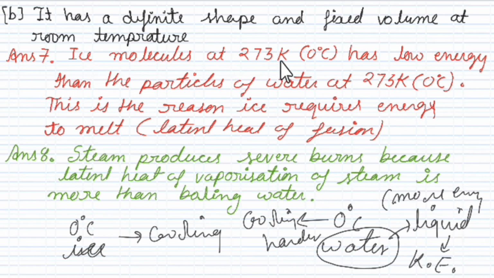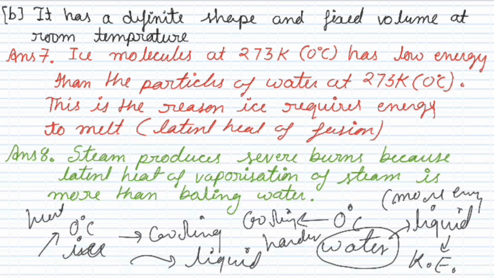Ice molecules at 273 Kelvin or 0 degrees Celsius have lower energy than the particles of water at 273 Kelvin. This is the reason ice requires energy to melt. Means इसमें आपकी less energy है. That is the reason ice needs latent heat of fusion to convert into liquid. So heat से ये energy लेता है, then it converts to liquid. Means इसके पास low energy है, and liquid के पास ज़्यादा energy है.